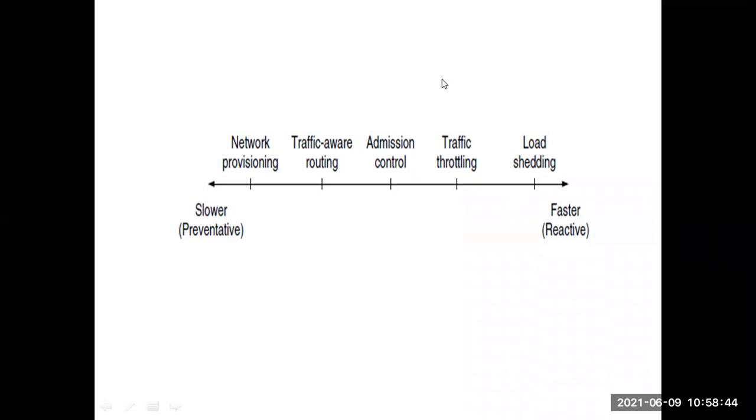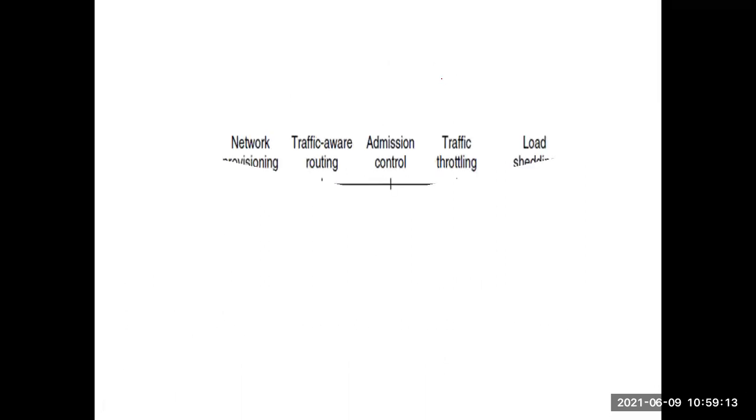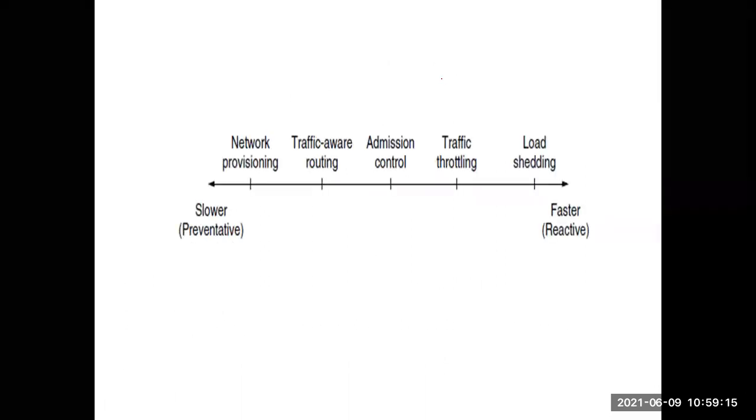They will increase and decrease the things. This is briefly about today's class on approaches to congestion control. We will see these approaches in more detail in the upcoming classes. We will learn about network provisioning, traffic awareness, admission control, traffic throttling, and load shedding more clearly in the upcoming classes.